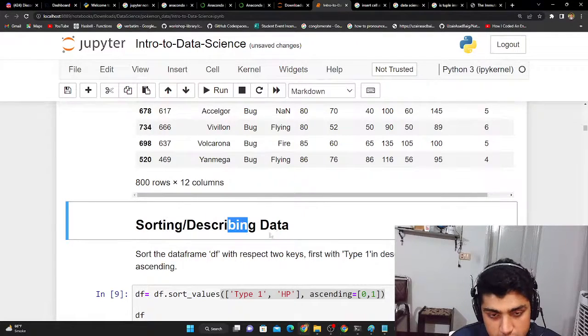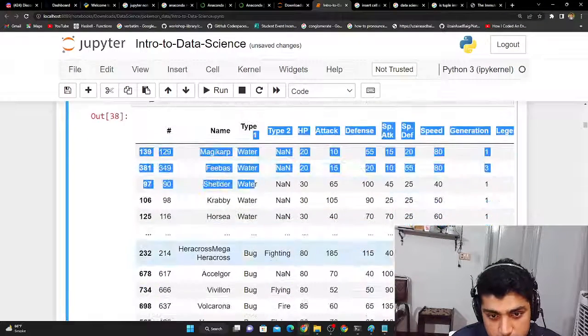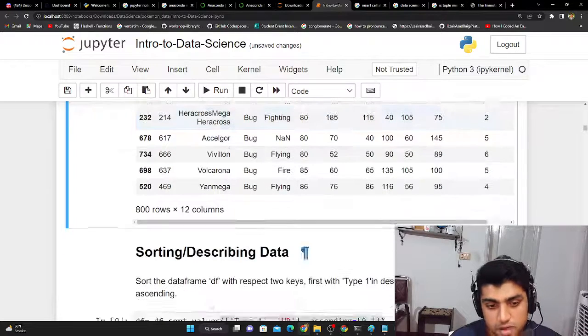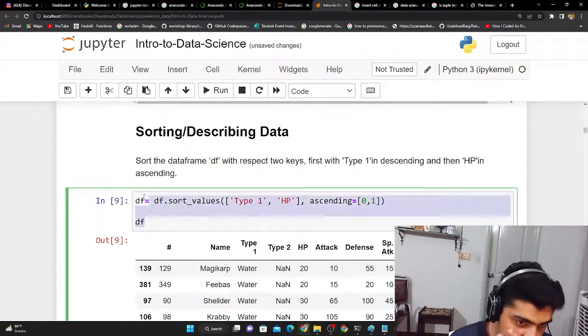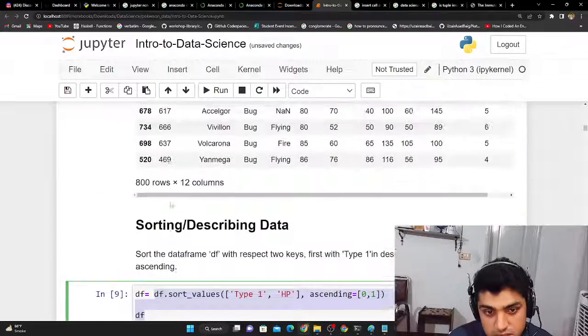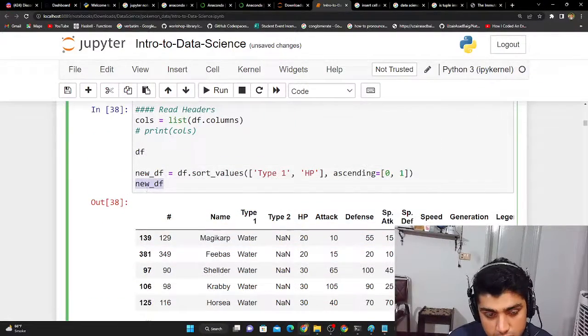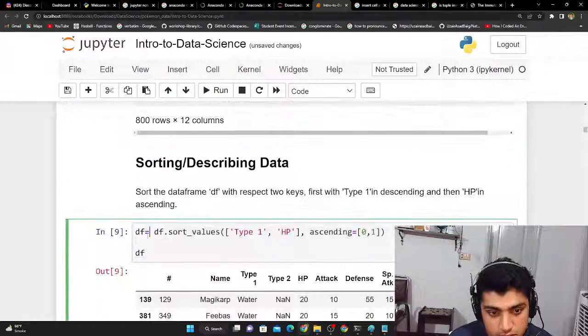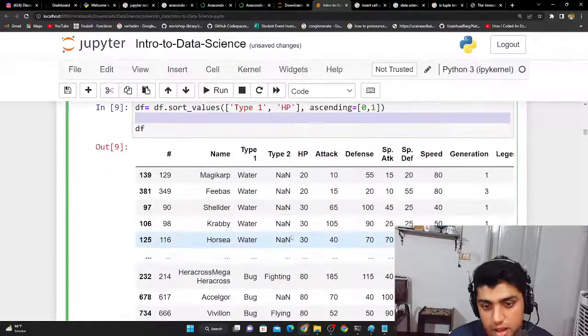Sorting and describing data, but I could assure you that that would be bigger than this. So that's there, and then we just sorted data, and exactly the same thing we did over here. Type 1, HP and ascending, and we basically manipulated it and formed a new data frame, new df, and they did the exact same thing, and this is what happened.